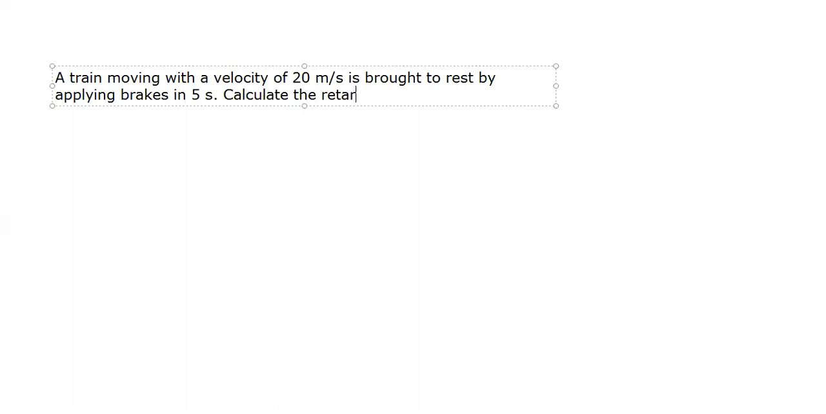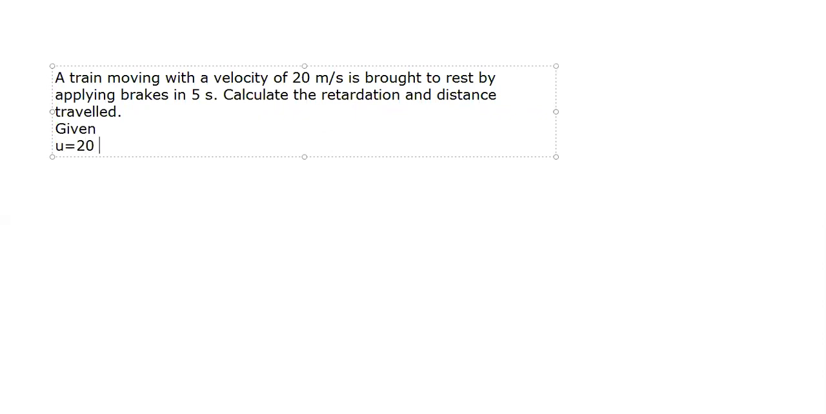Calculate the retardation and distance traveled. Sure. So write down the given first. A train is moving with a velocity of, so what's the initial velocity? Initial velocity is 20 meter per second. Is brought to rest, so what's the final velocity? The final velocity is 0 meter per second, by applying the brakes in 5 seconds. So what is your T? T is 5 seconds. Calculate the retardation. Okay, so what has been asked? A has been asked. And the distance traveled, so S has been asked.